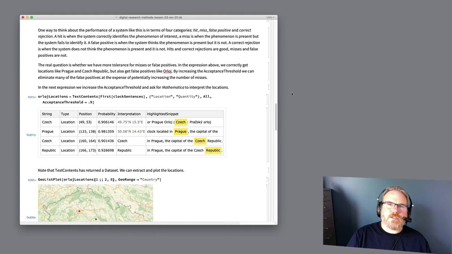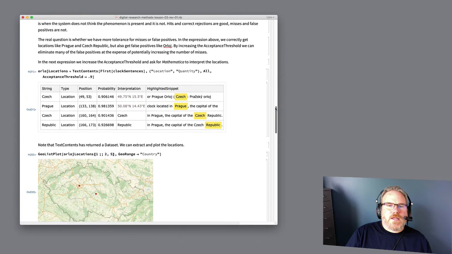But I'm saying, don't show me anything unless you're at least 90% sure that you're right. And in this case, it finds Czech as a location, 90% confidence. Prague as a location, 98% confidence. Czech Republic, 90% confidence, and Republic, 92% confidence.